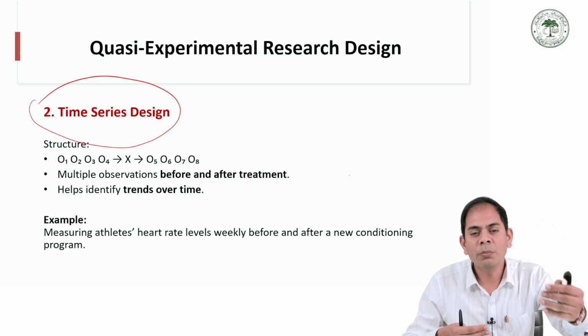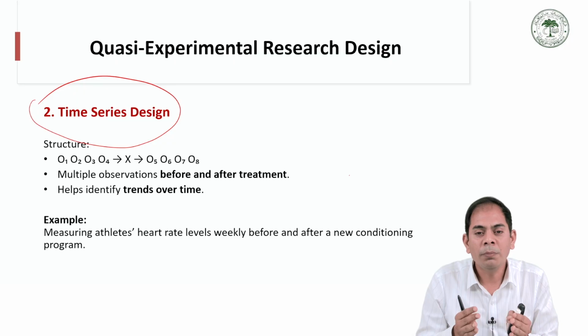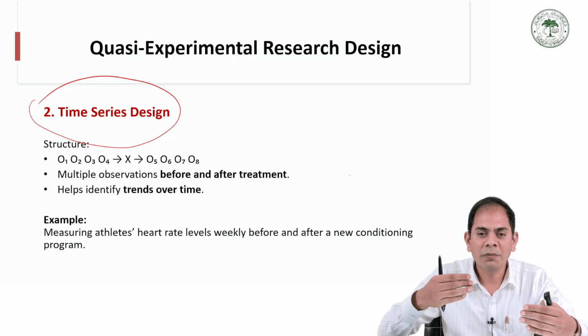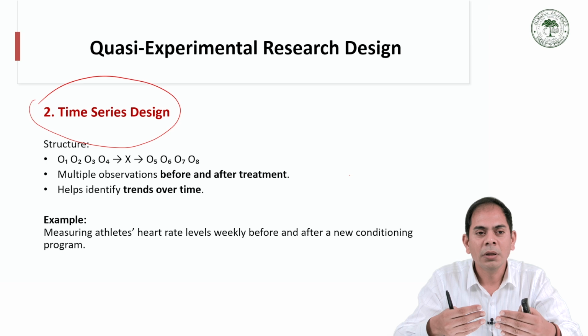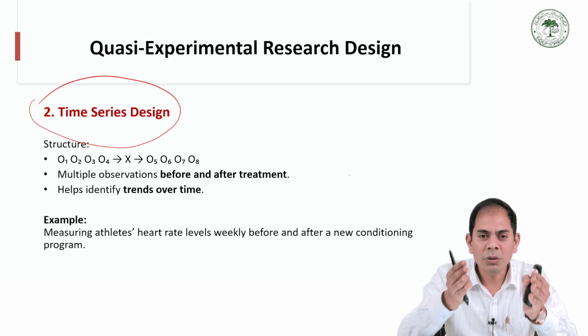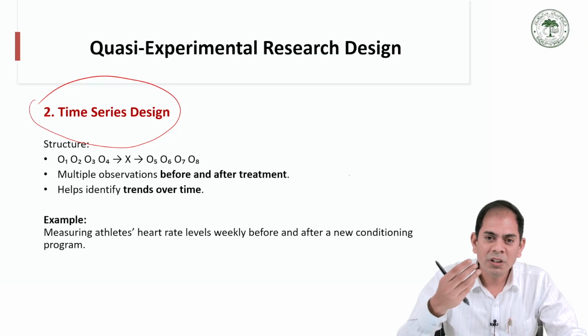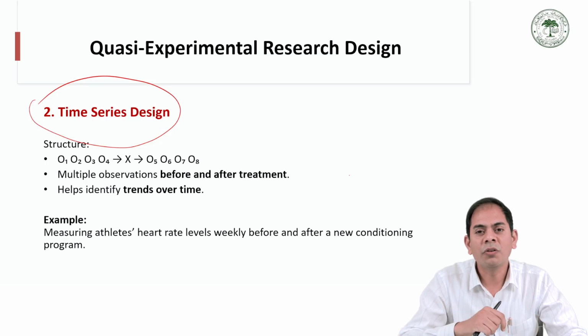Then we give the treatment and also record. For example, we have a blood pressure patient. We record the BP data on day one, second day, third day, fourth day, and after that we give the treatment, and then we record the same multiple times, day one, second day, third day, fourth day, up to 30 days. So the time series design is a quasi-experimental research design in which the researcher takes many observations before and after giving the treatment of any kind of research program.